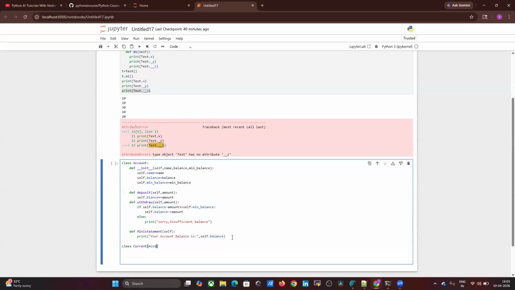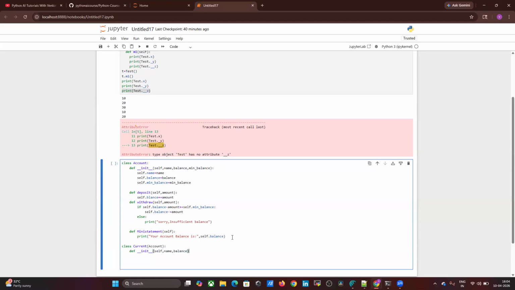Current account. I am inheriting the Account class. def __init__(self, name, balance). Just I am providing super.